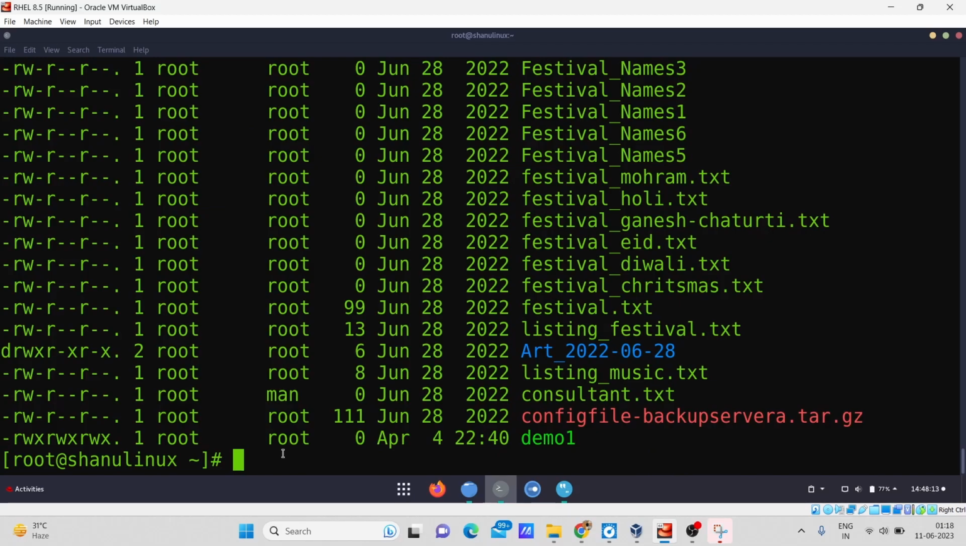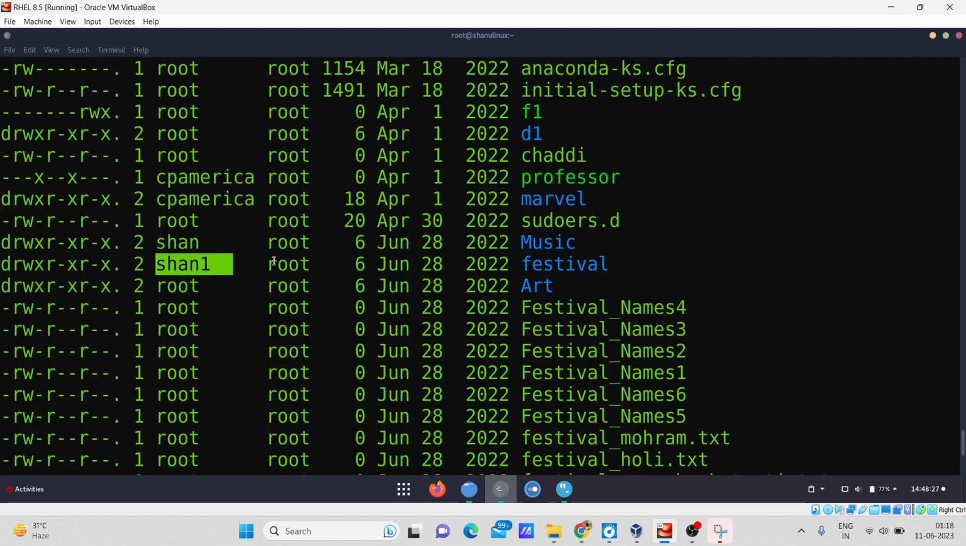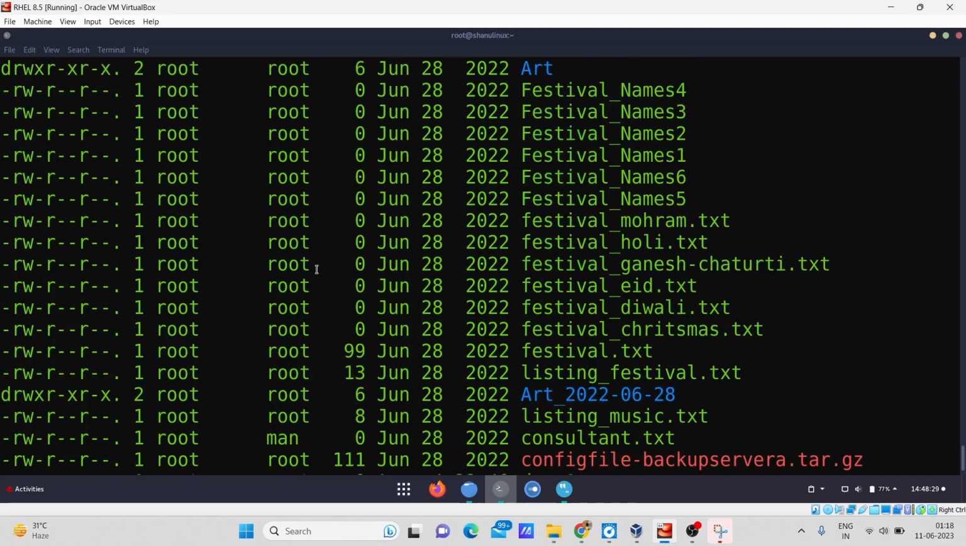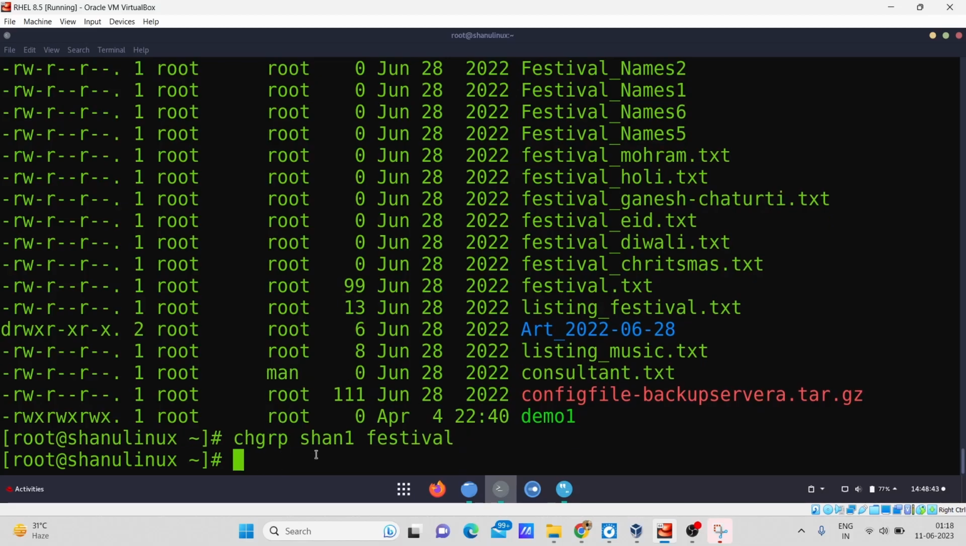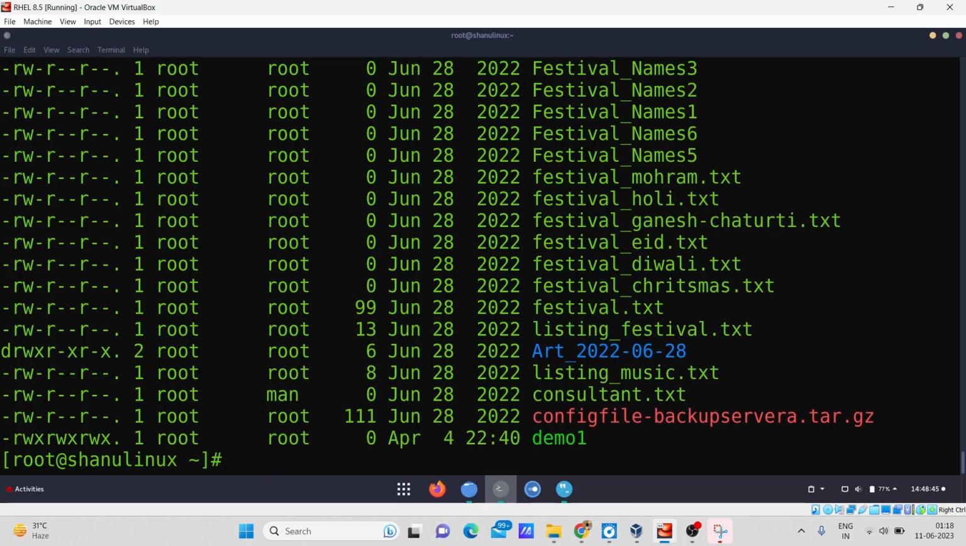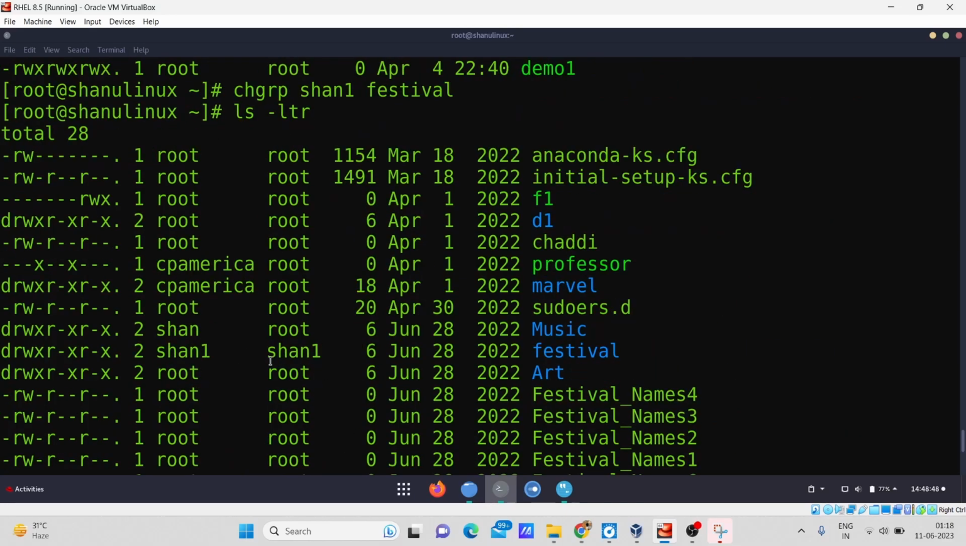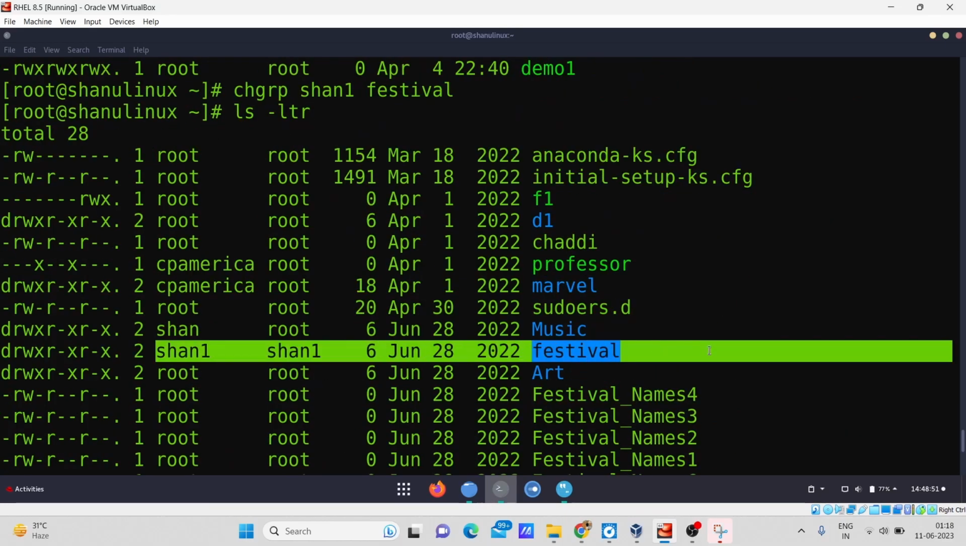Now if I want to change the ownership at the group level, I simply have to apply this command chgrp. Now I will again change the ownership towards the same name shan1. You can see right now its ownership is with the root user, but I will give that ownership to the shan1 user. So I have to simply write the command chgrp space shan1 space the name of the file which is festival, enter. So you can see it has been executed without any kind of error. Now again I will type the command to see whether it is changed or not. So you can see that both things have been changed.